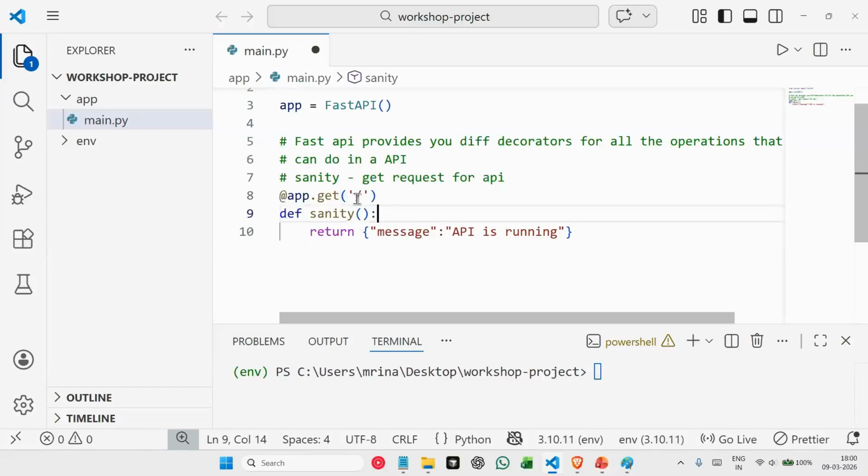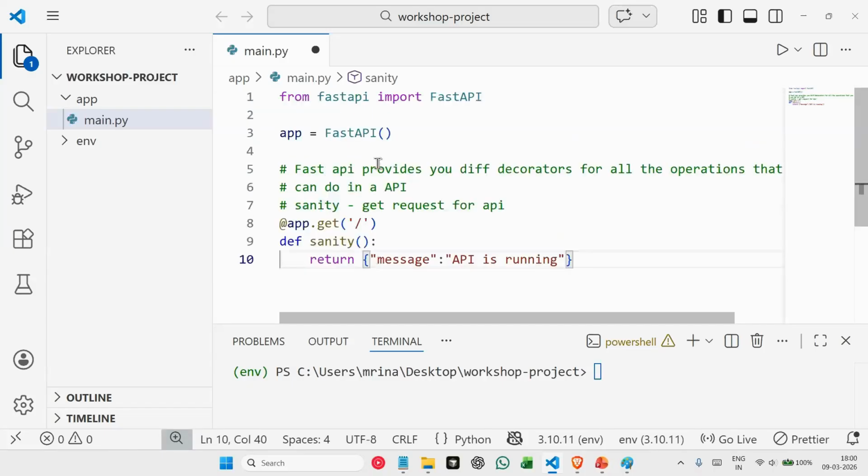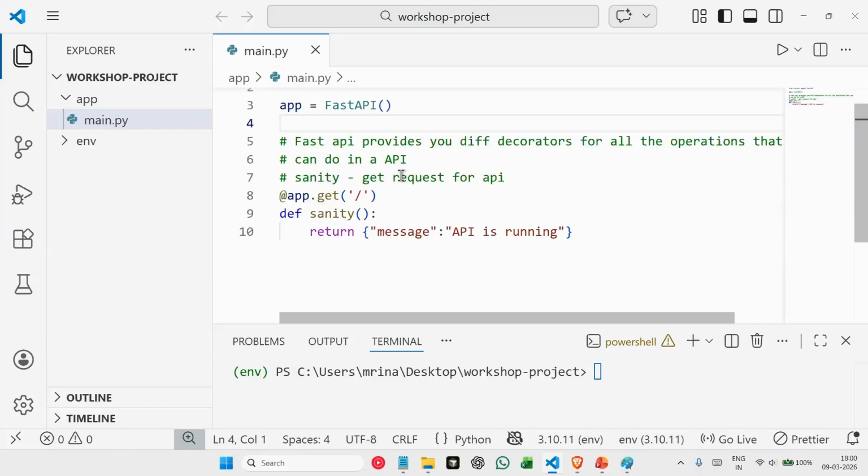So when someone is trying to access this path, this function gets executed. And what is happening inside this function? We are simply returning some message here. So when I run this FastAPI application and try to open this URL with a path of single slash, so I'll say localhost 5000 slash, I should get this message as a response because from my function I'm sending that response message as a return here, right?